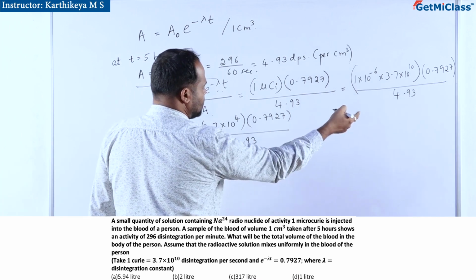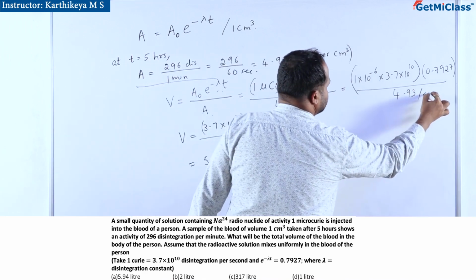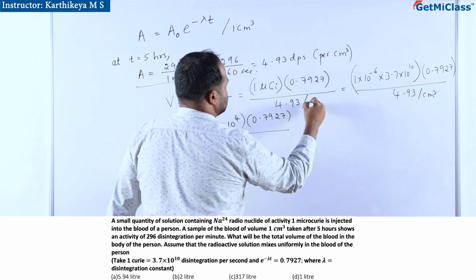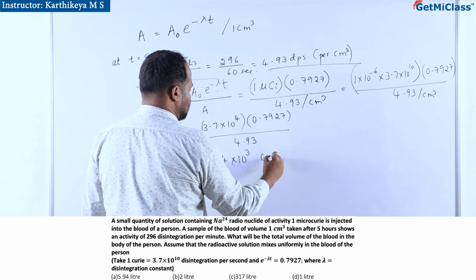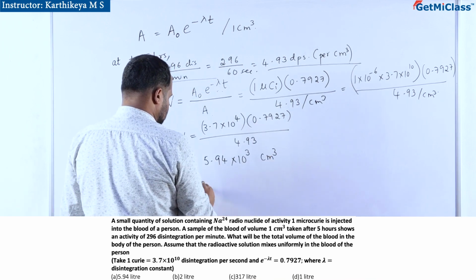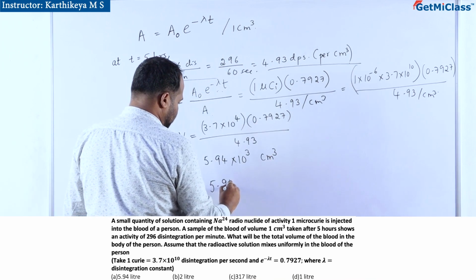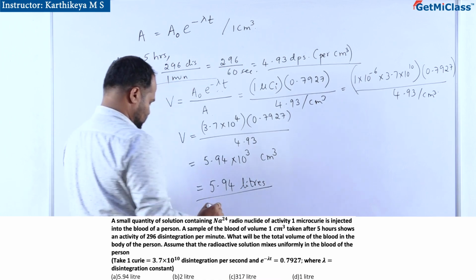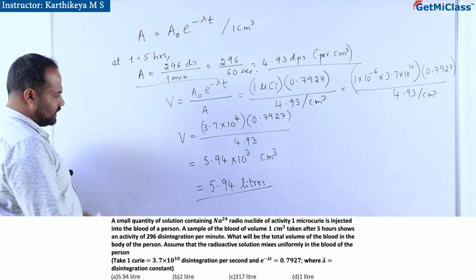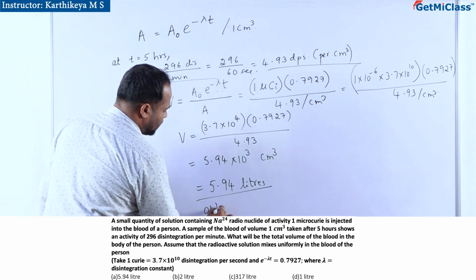This is per cm³, no? This is per cm³. So per cm³, which I have written here, so that will go as cm³ here. So it is 5.94 liters. So option A is the right answer.